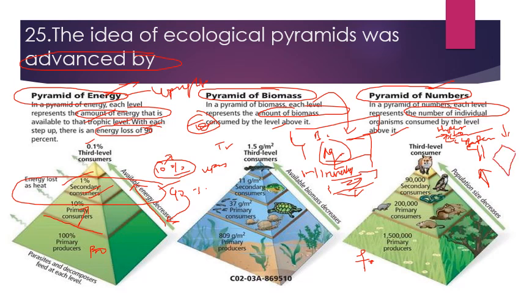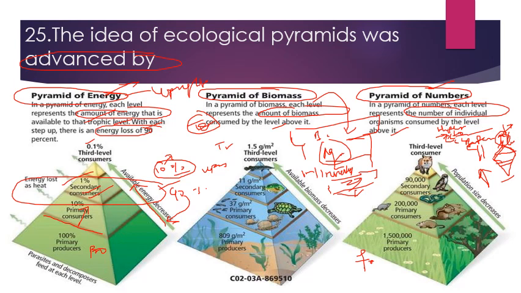Then it can be spindle shaped. The pyramid of numbers is spindle shaped in a forest or tree ecosystem. For example, there is one tree that is inhabited by small birds, which are greater in number, and in that tree the larger birds also live. So the larger birds also inhabit that tree, and it becomes spindle shaped. So the pyramid of numbers may be spindle shaped.